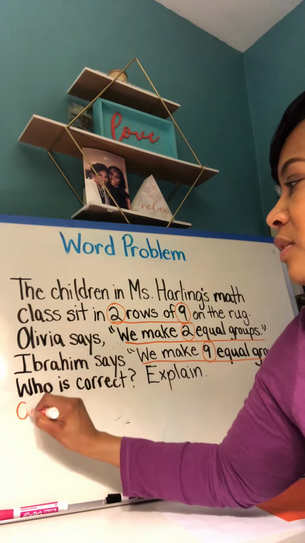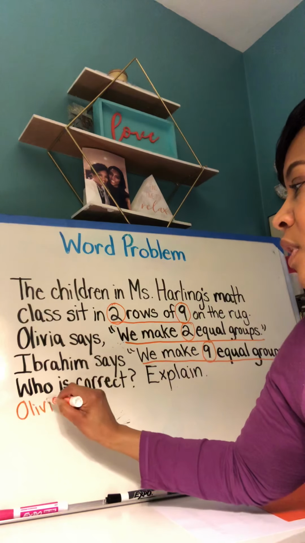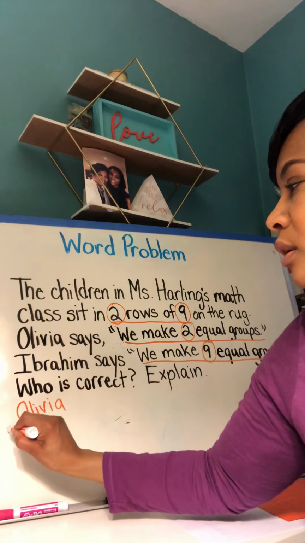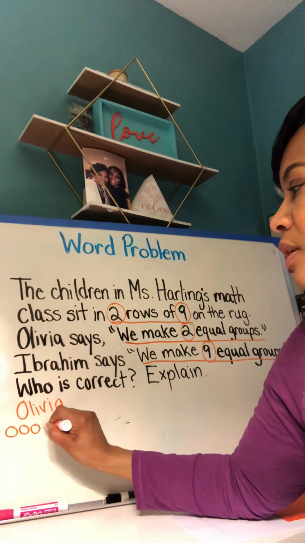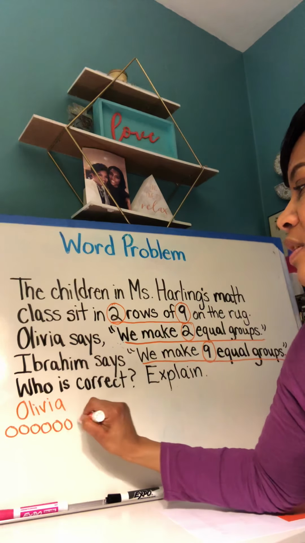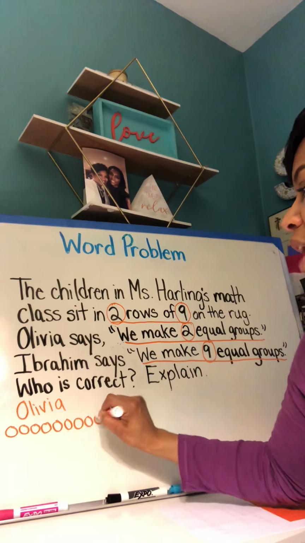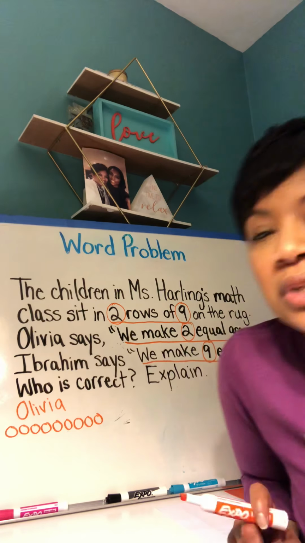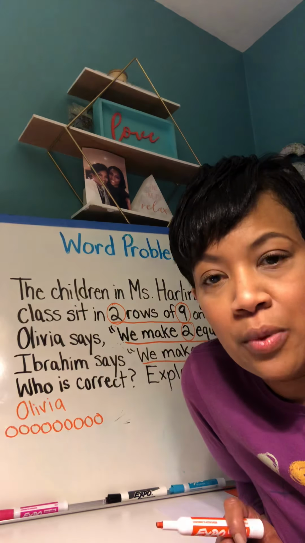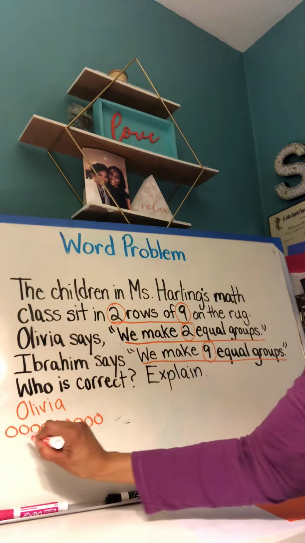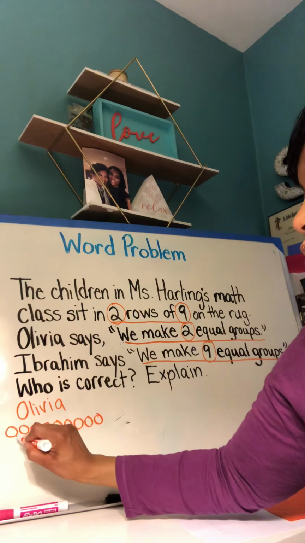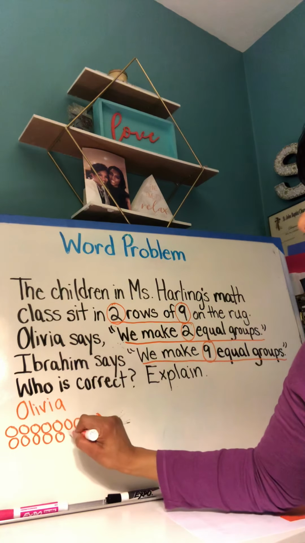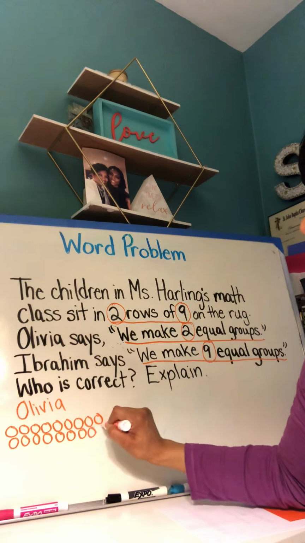So here's Olivia. And here is her 2 rows with 9 in each row. Row 1, 1, 2, 3, 4, 5, 6, 7, 8, 9. And if she made 1 row of 9, her second row has to be equal to the first row. It has to be the same. So now we're going to do 1 more row of 9. 1, 2, 3, 4, 5, 6, 7, 8, 9.